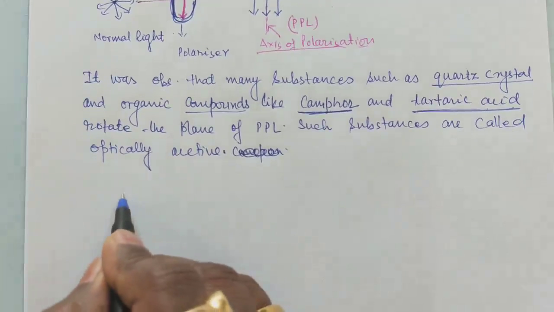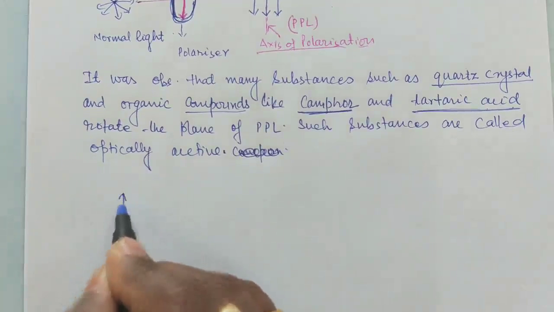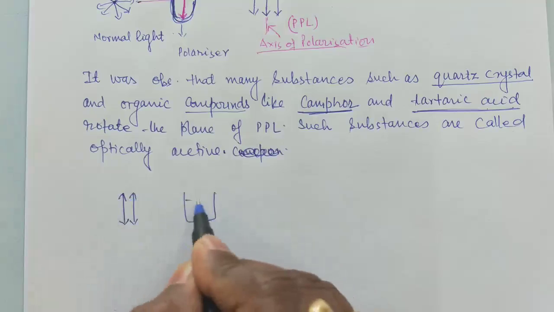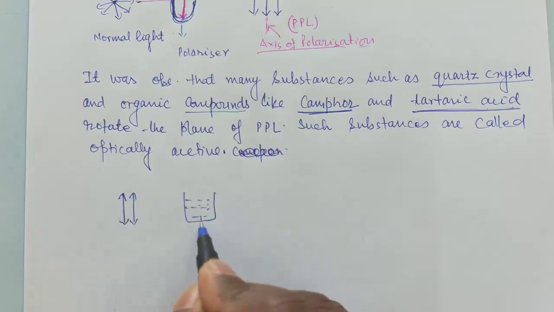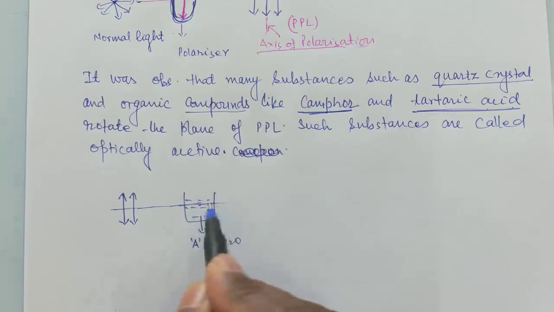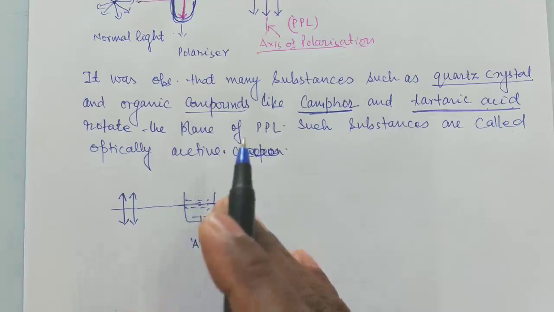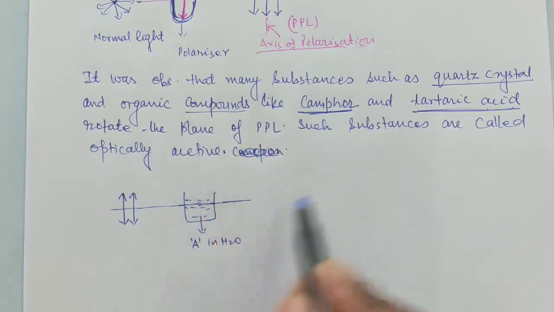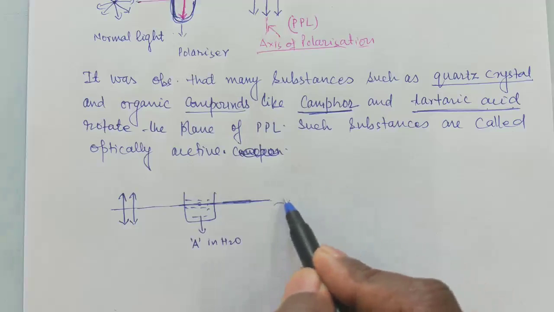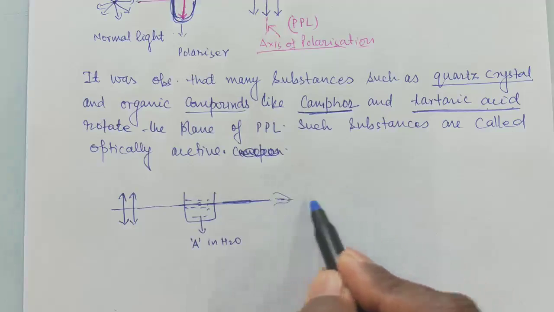So suppose that you have plane polarized light like this, and you have passed it through such a solution. Let the solution be of A, a molecule, taken in water. This is passed through the solution and observed from here.